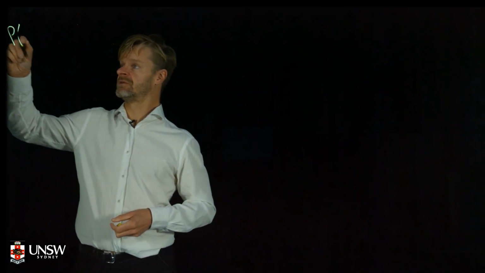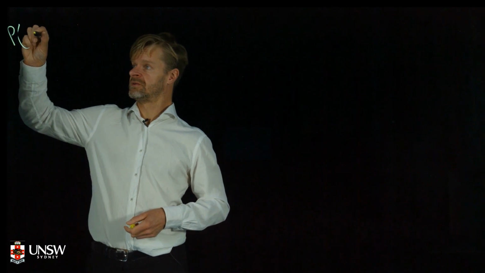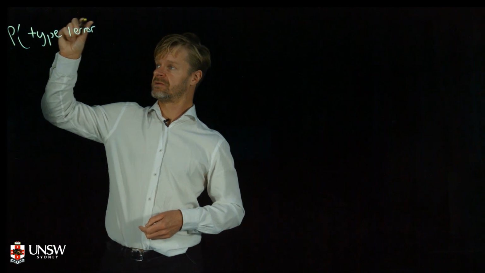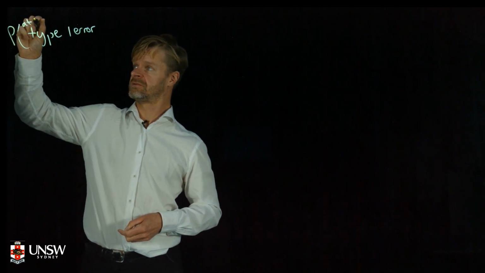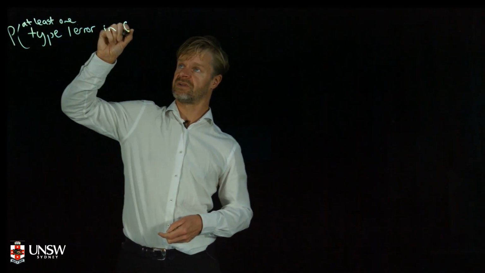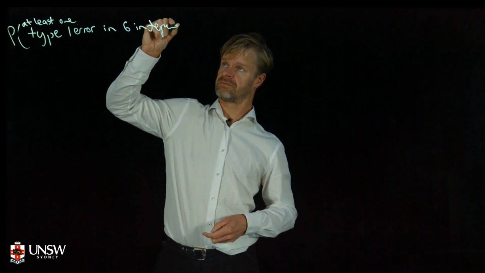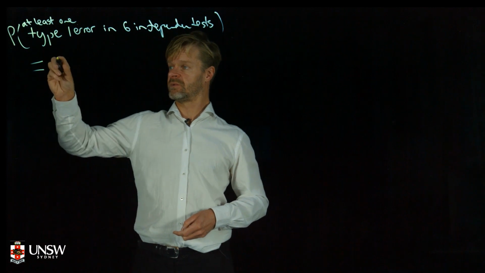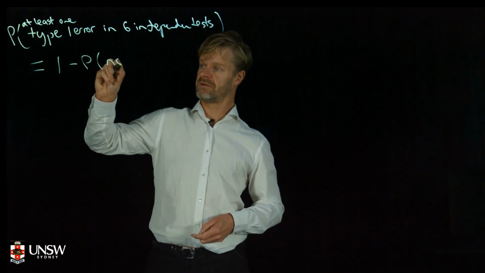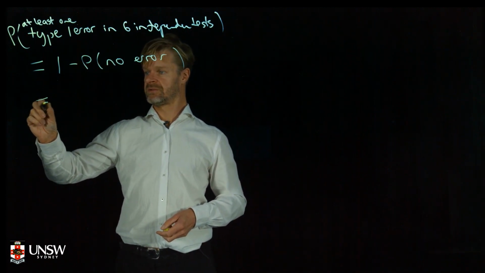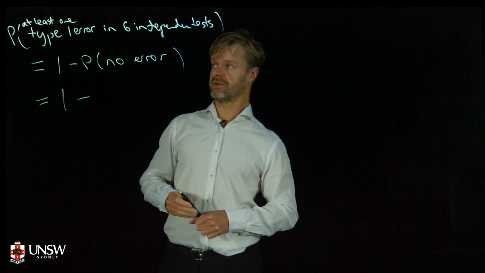Well, what's the probability of type 1 error in 6 independent tests? Well, it's 1 minus the probability of no error.